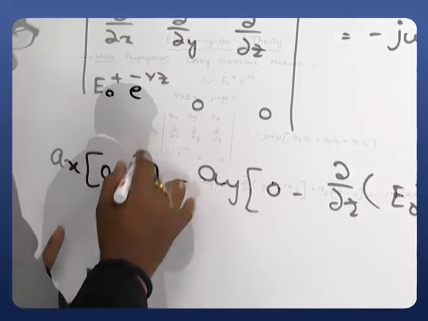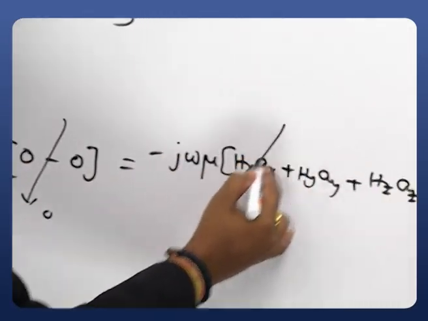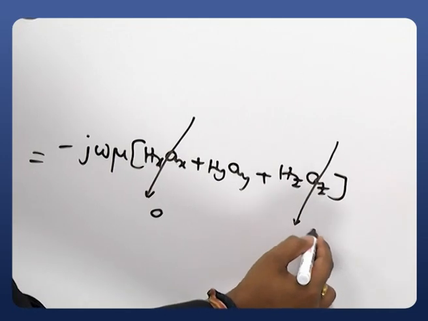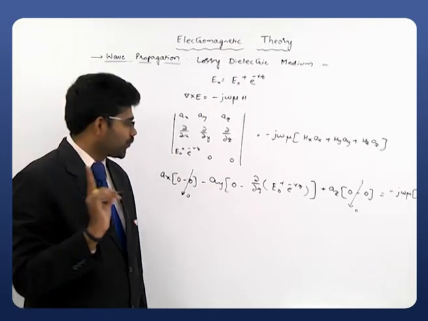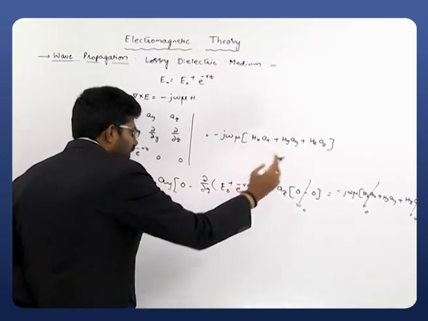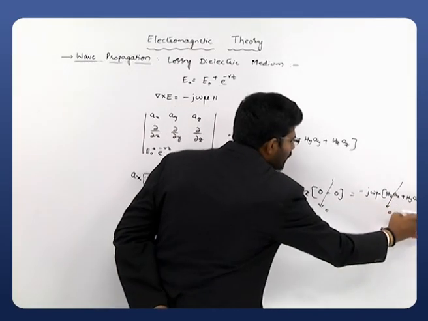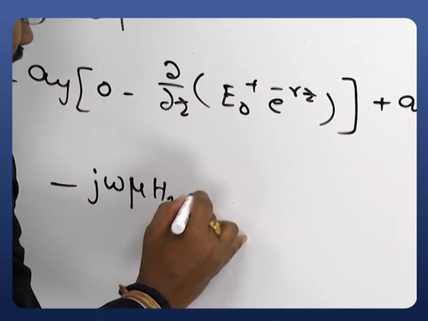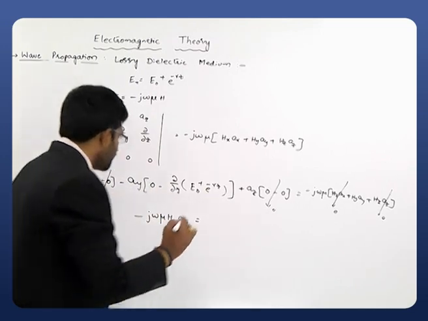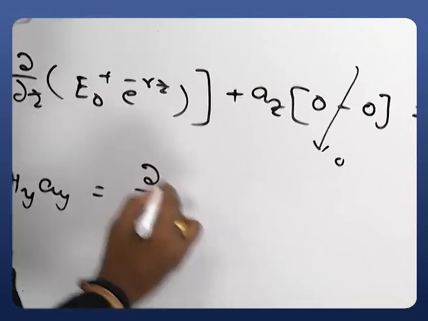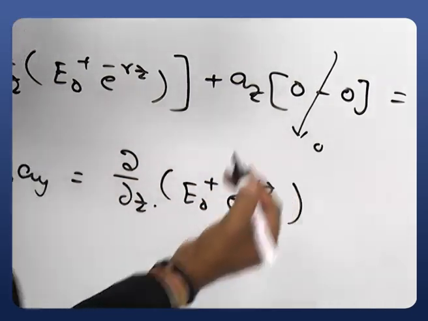So Hx is 0 and Hz is also 0, and only the Hy quantity remains for us. Write down the Hy quantity on the right hand side: j omega mu multiplied with Hy ay is what is left, which is equal to, on the left hand side, minus of minus, plus dou by dou z of E naught plus e power minus gamma z.